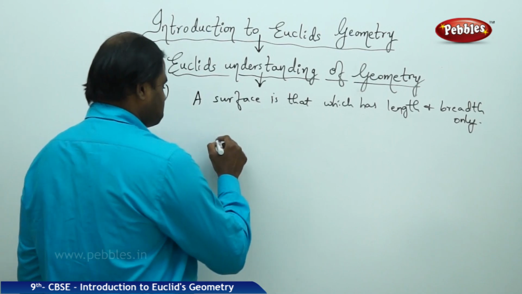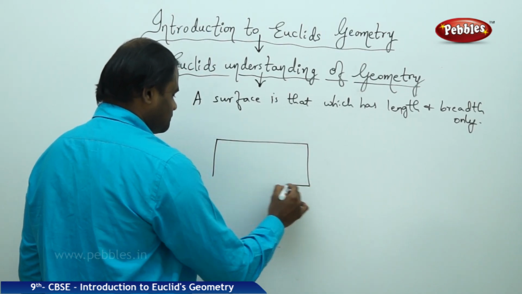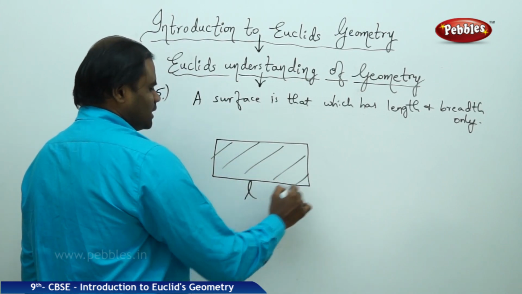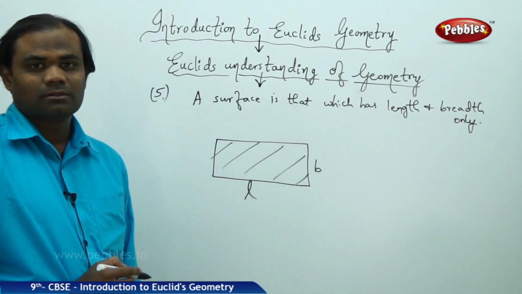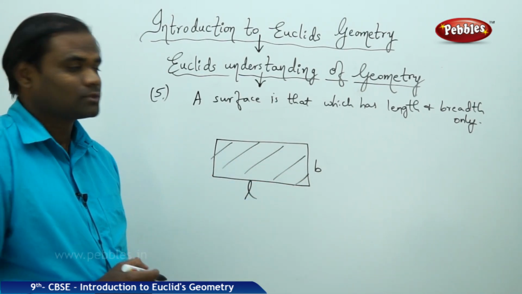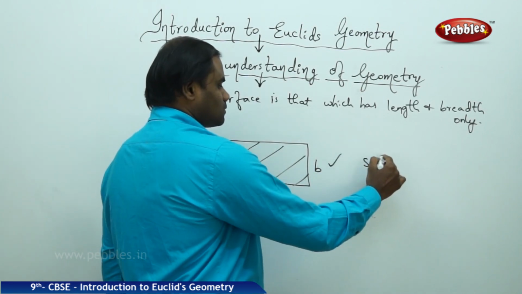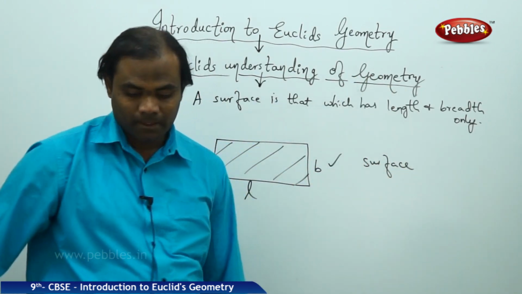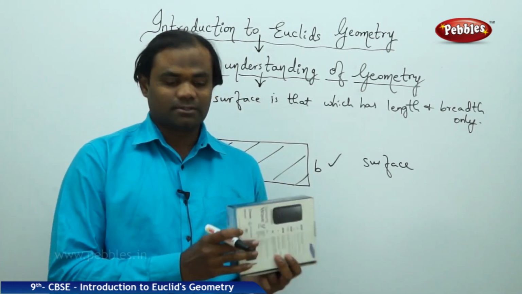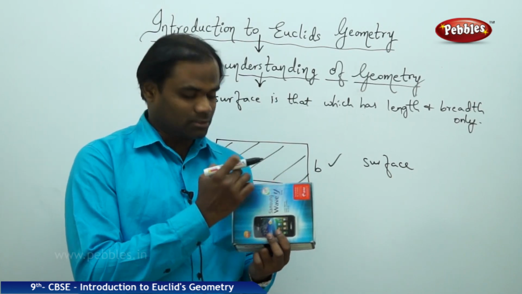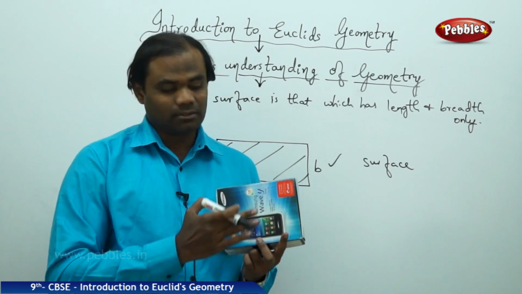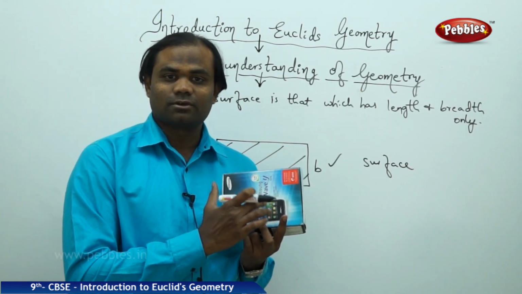For example, I take a rectangle. Rectangle is a surface which has length and breadth, but it does not have anything else other than length and breadth. So this is a surface. This is also a surface. This is a surface because it has length and breadth, is how we understand the surface, each surface of this box.